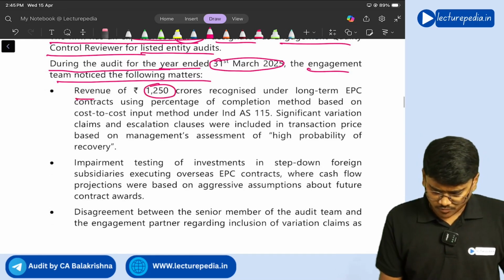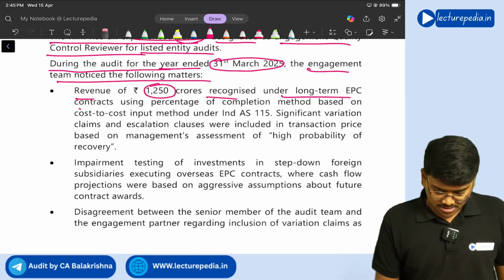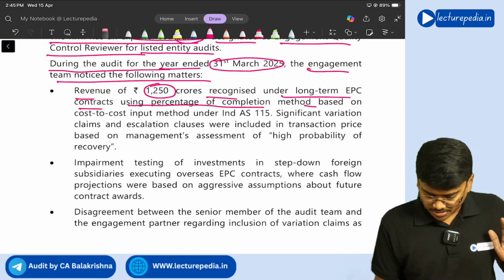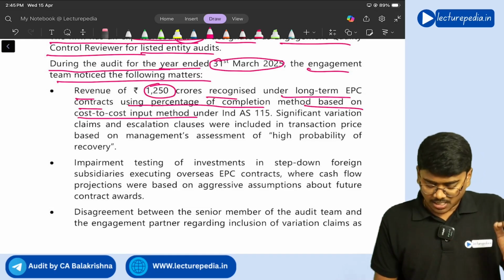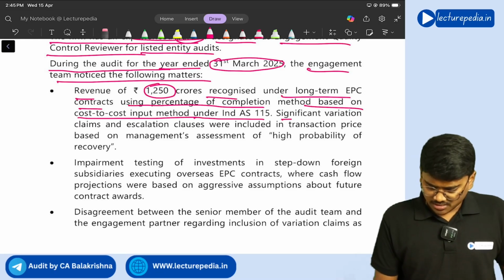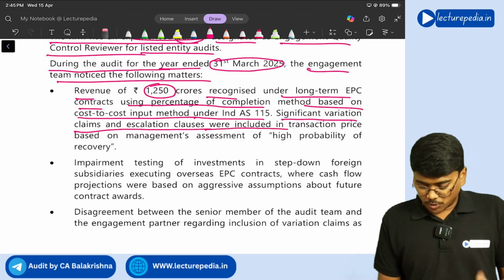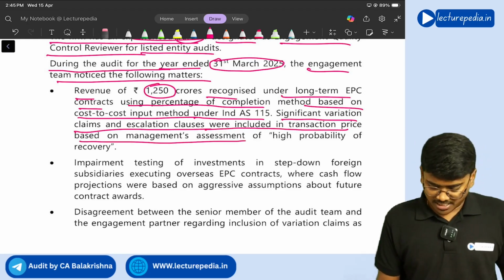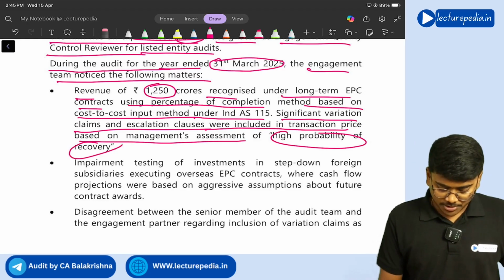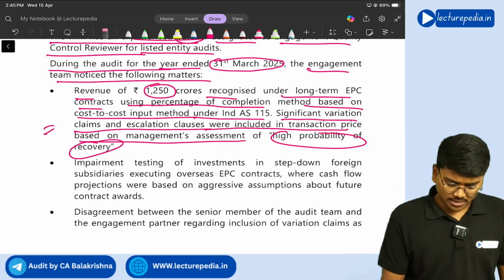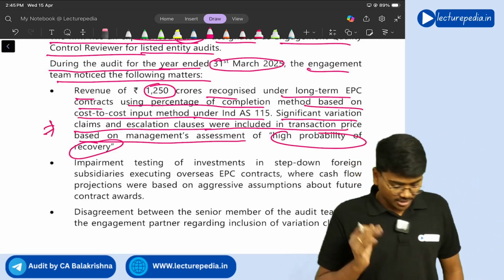Revenue of 1250 crore recognized under a long term EPC contract using the percentage of completion method based on cost to cost input method under Ind AS 115. Significant variation claims and escalation clauses were included in transaction price based on management's assessment of high probability of recovery. So this is one of the points observed by the engagement team.